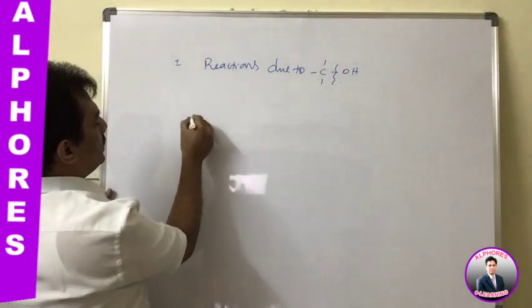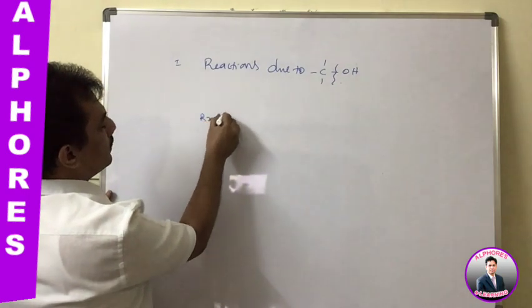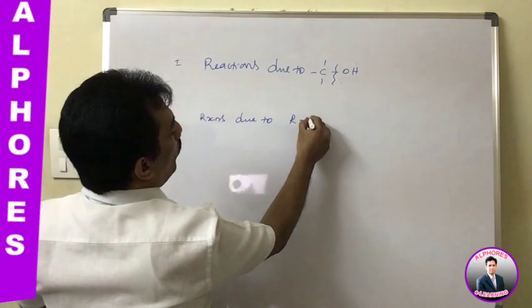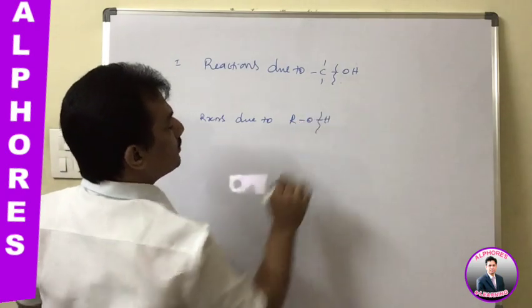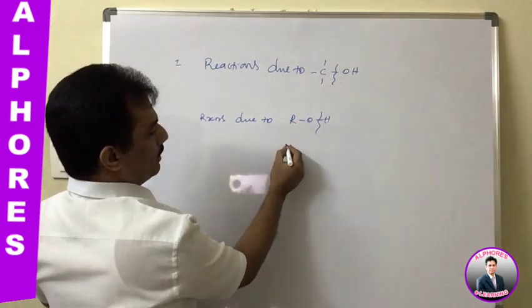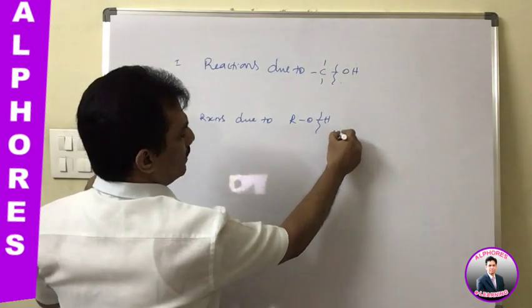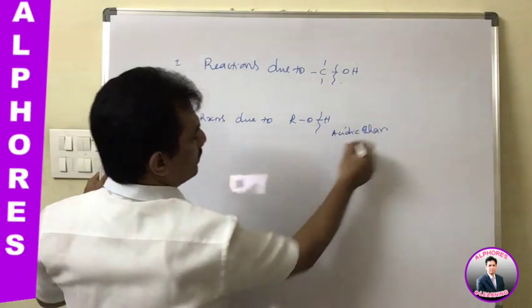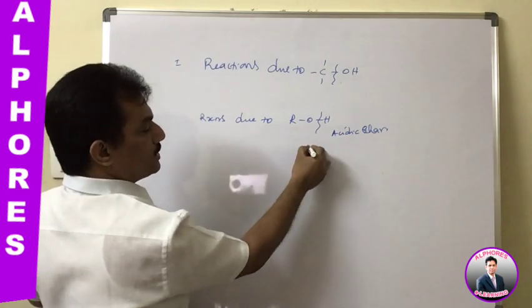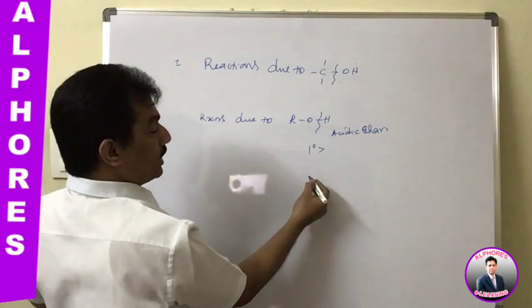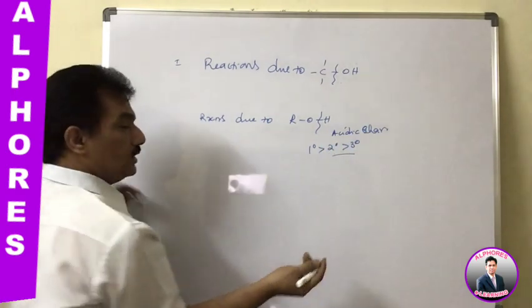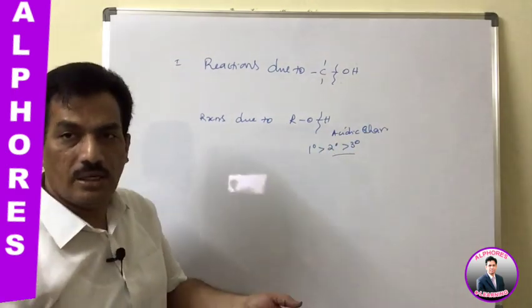When it is reactions due to OH bond cleavage, the order of reactivity is due to acidic character. Are you following? This is the acidic character we are observing. So when it is acidic character, we can say that primary is more reactive than secondary than tertiary, because as we know, tertiary alcohols are less acidic.